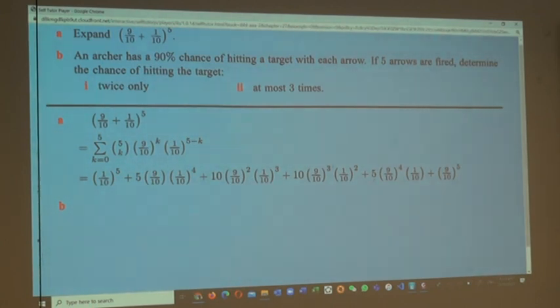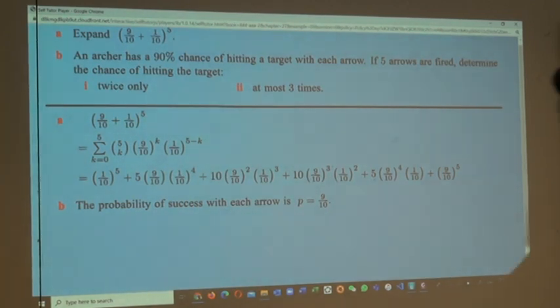An archer fires 5 arrows at the target, which is a fixed number of trials. For each arrow, the archer has a 90% chance of hitting the target, independently of all the other arrows. There are only 2 possible outcomes when an arrow is fired: the target is hit, or it is missed. We say this is a binomial experiment with 5 trials, each with a probability of success 9/10. The number of arrows X that hit the target is a binomial random variable.